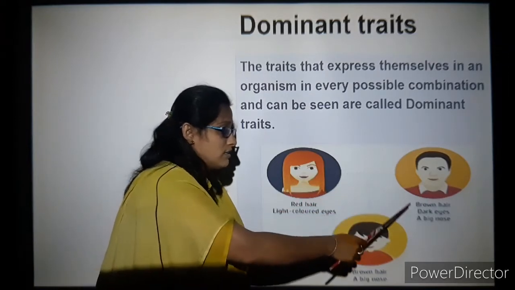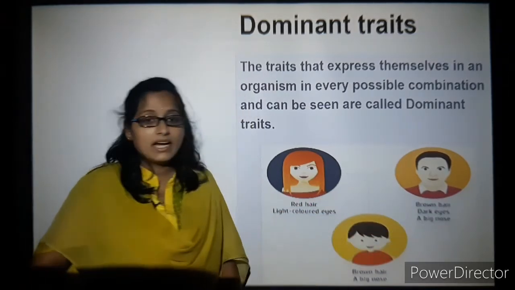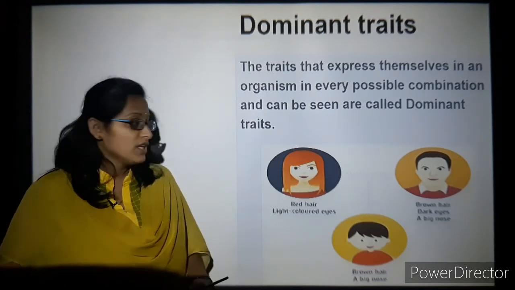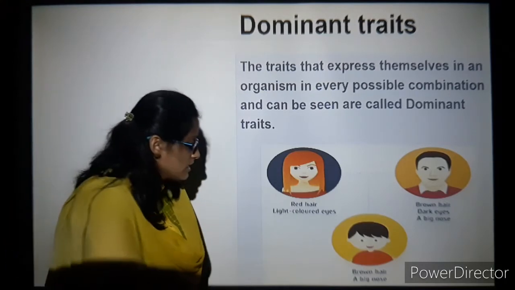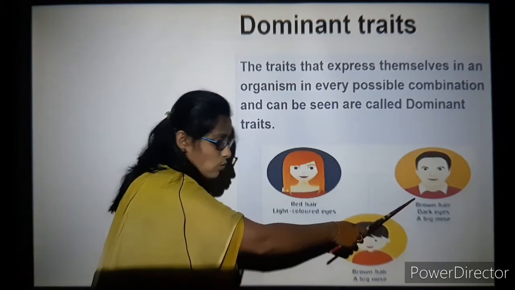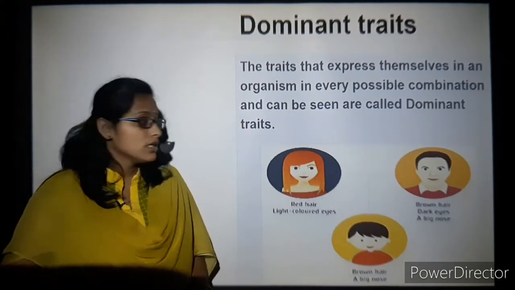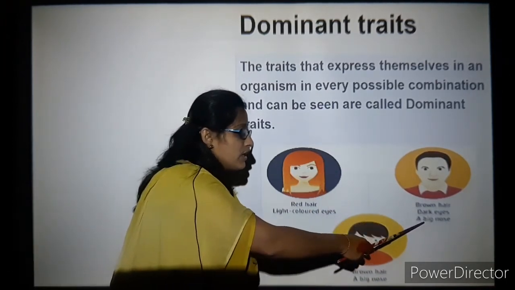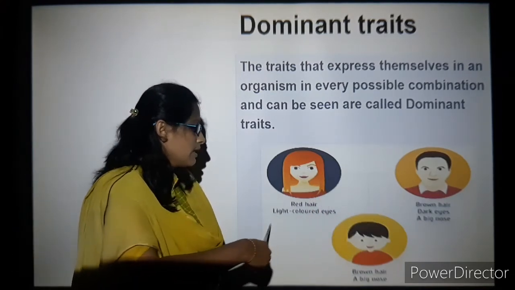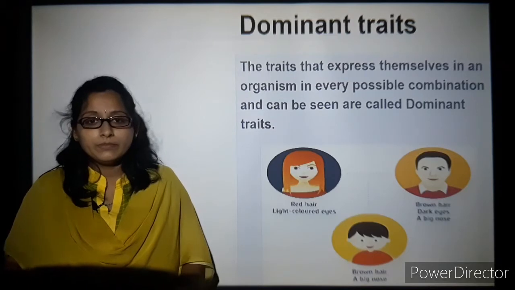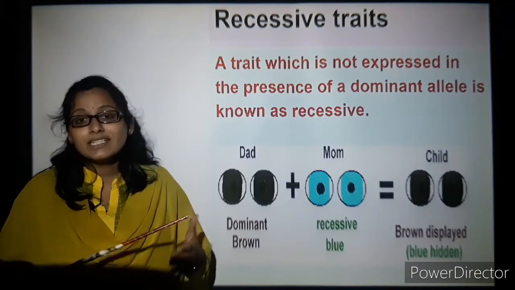What does the father have here? The father has brown hair, dark eyes and a big nose. What happens in the next offspring? The child gets brown hair and a big nose. Why is it so? Because brown hair and big nose are dominant with respect to dark eyes, red hair and light colored eyes.